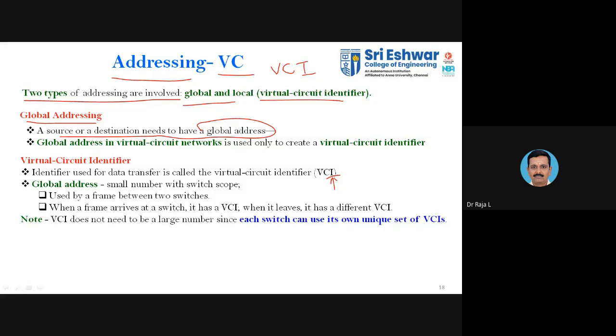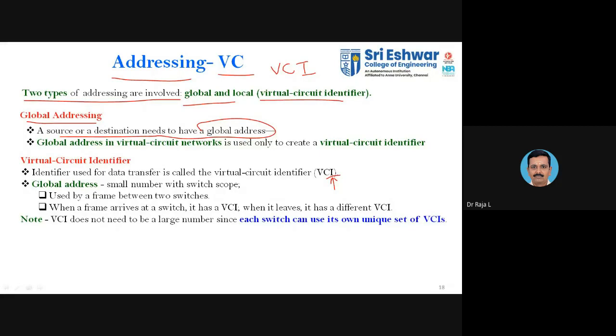Yes, MAC address will be a global address that is unique for all devices, whereas your IP address is nothing but your local address. It will keep on changing when you change your network position.